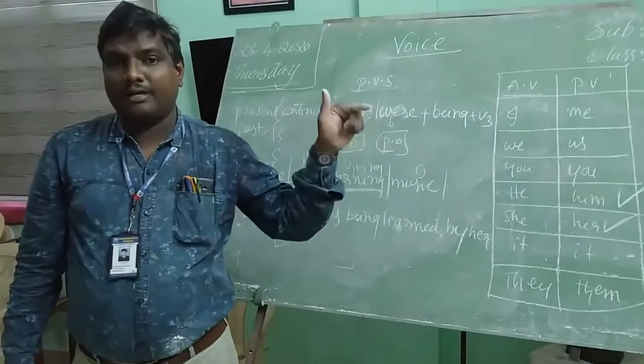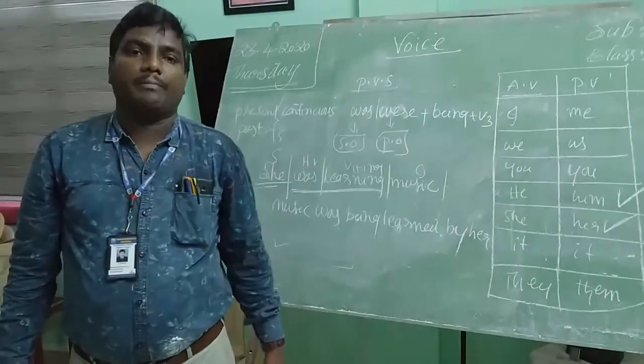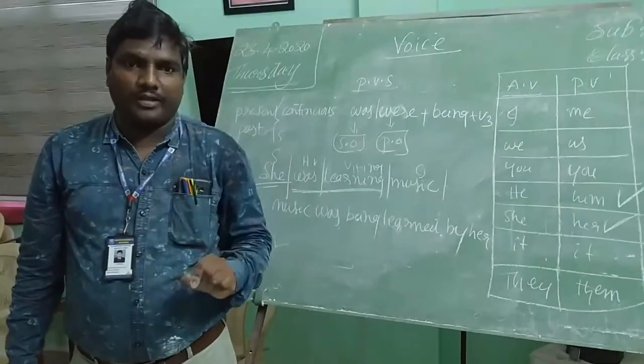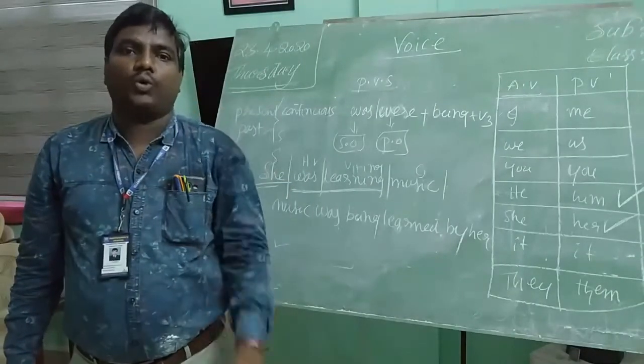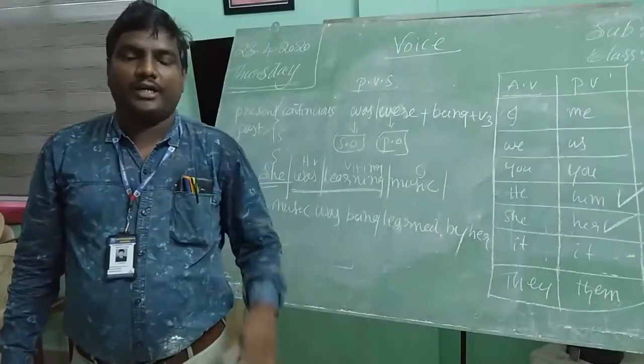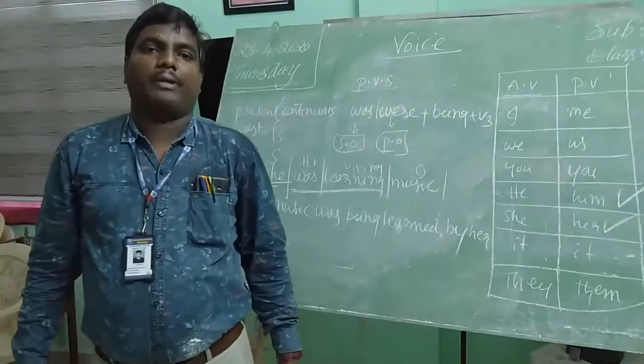Why do I say generally by preposition? Some verbs do not follow by preposition. For example, the verb know. Know takes to. For example, I know her. She is known to me. We should not say she is known by me. That's the reason why some verbs take various prepositions.